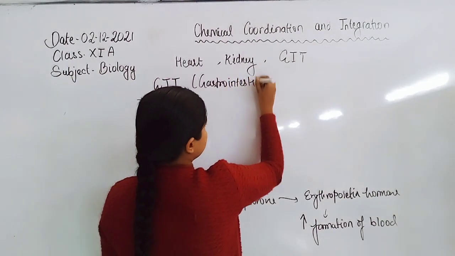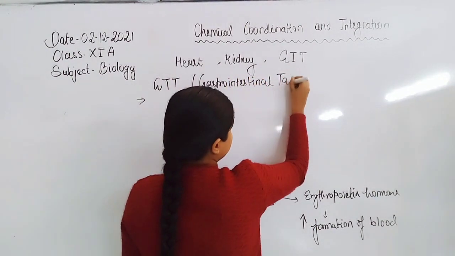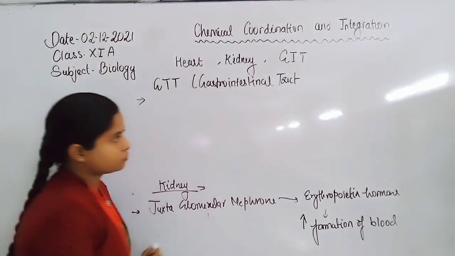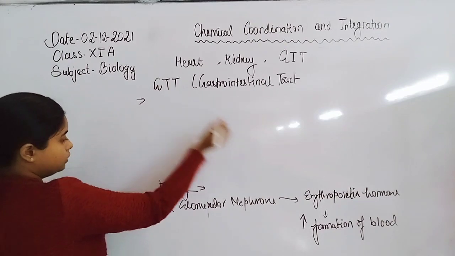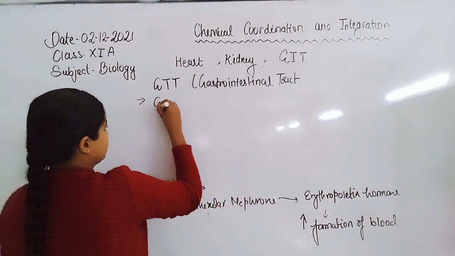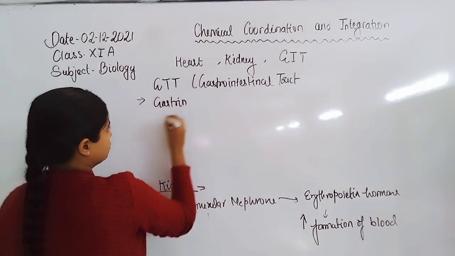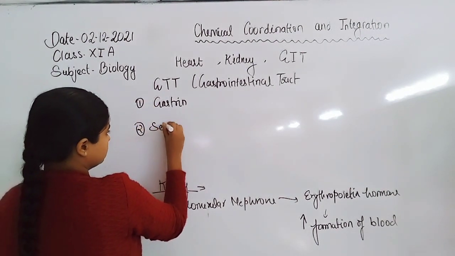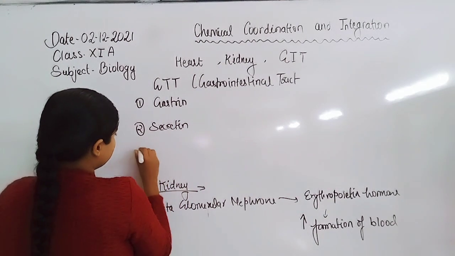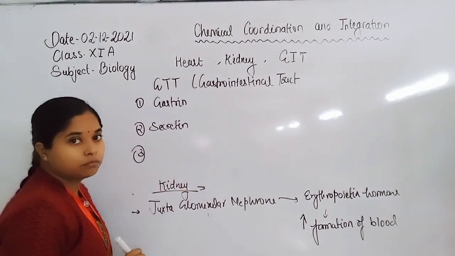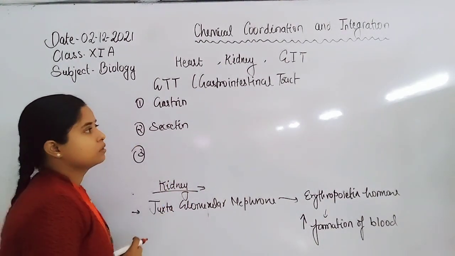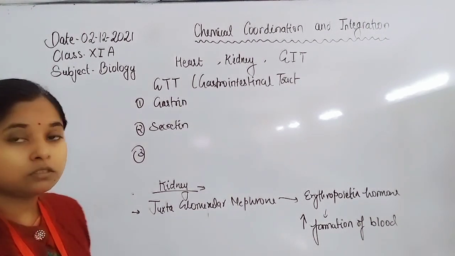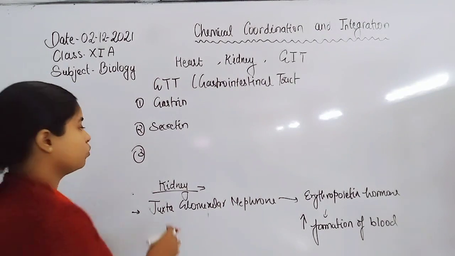Gastrointestinal tract secretes four kinds of hormones. First is gastrin, second is secretin, third is cholecystokinin, and the fourth is GIP, gastric inhibitory peptide.